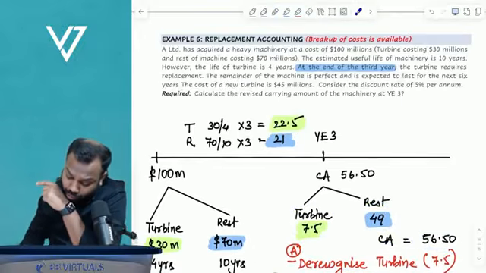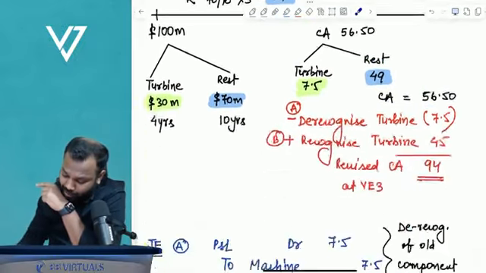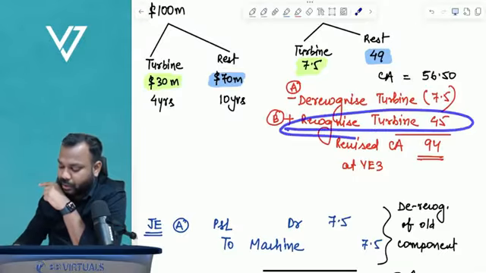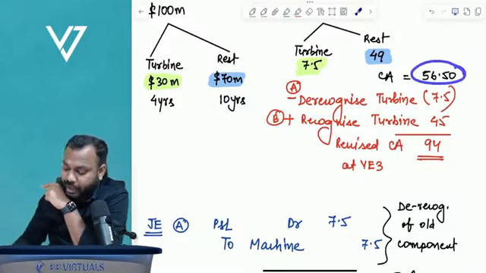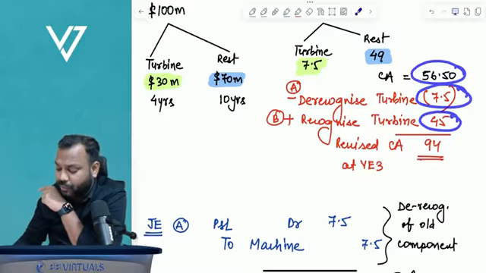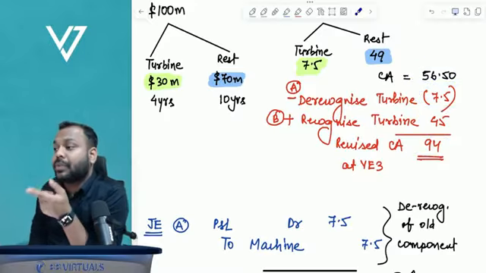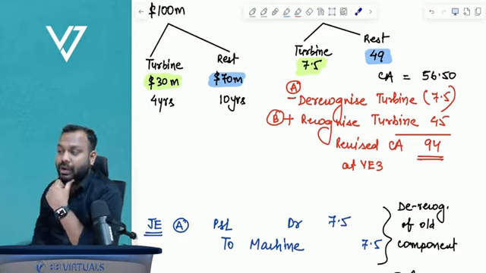What is the cost of the new turbine? 45 million, right? So I will recognize the new turbine at 45. The revised carrying amount will be 56.5 minus 7.5 plus 45, which is 94. Now comes the question: what is the journal entry to record these?